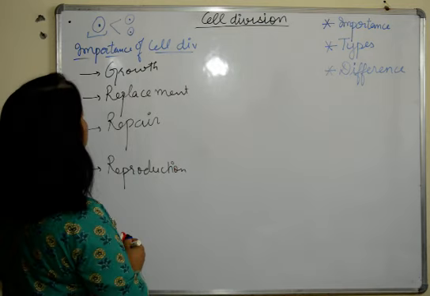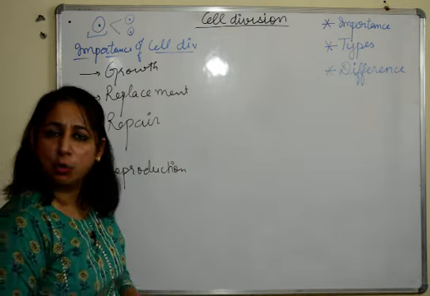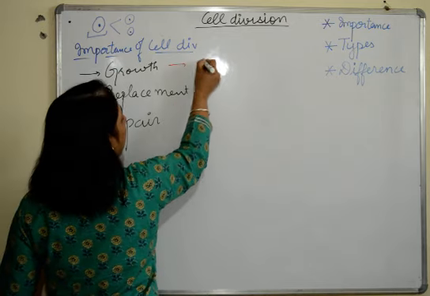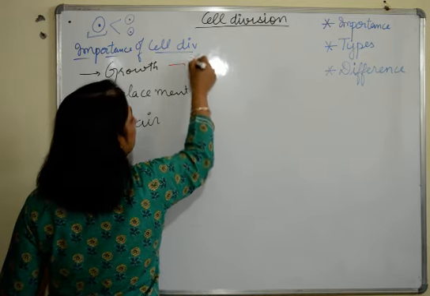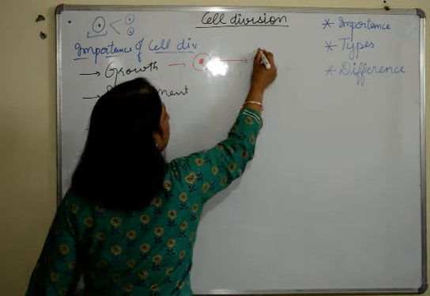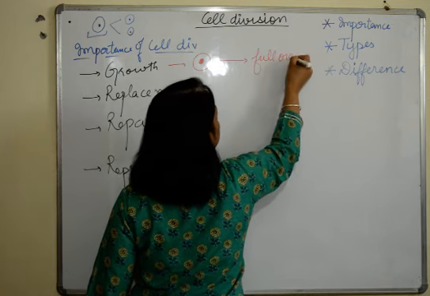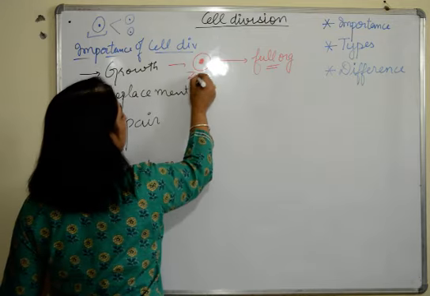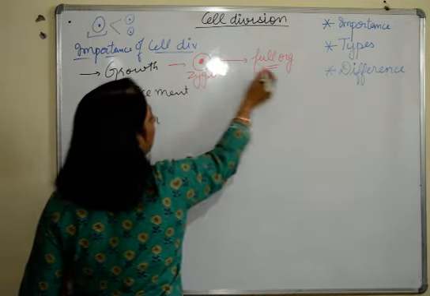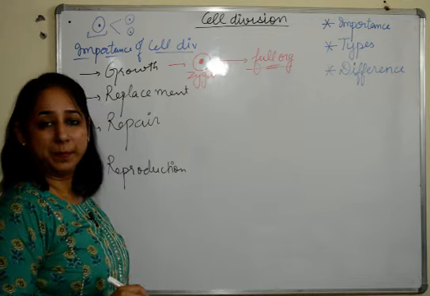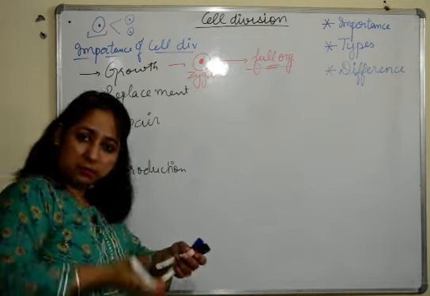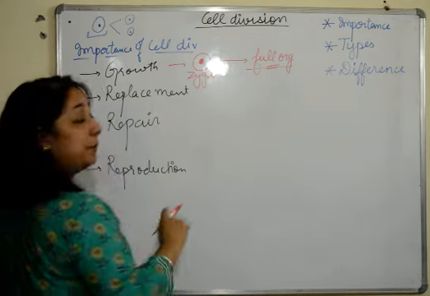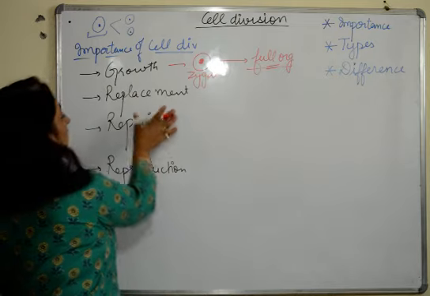Fine. First of all, growth. Now when I say growth, a single organism from a single cell grows into a full organism. I've just given you the example. Suppose this is a zygote. It will form a complete human being after growth. So growth, be it animals, be it plants.